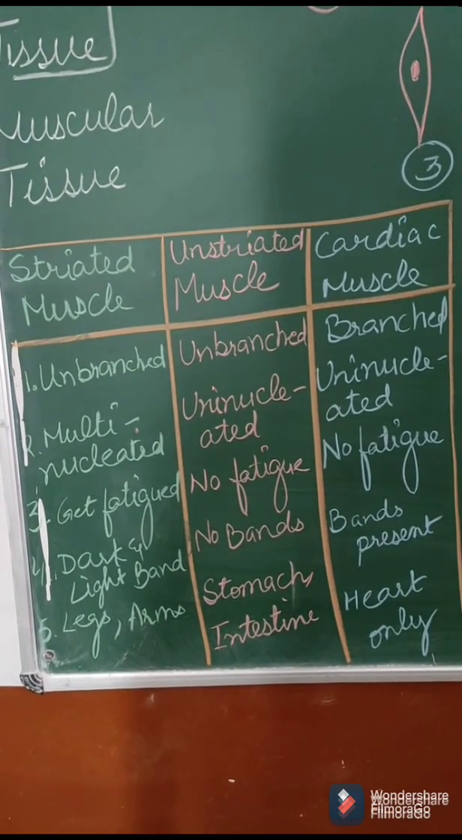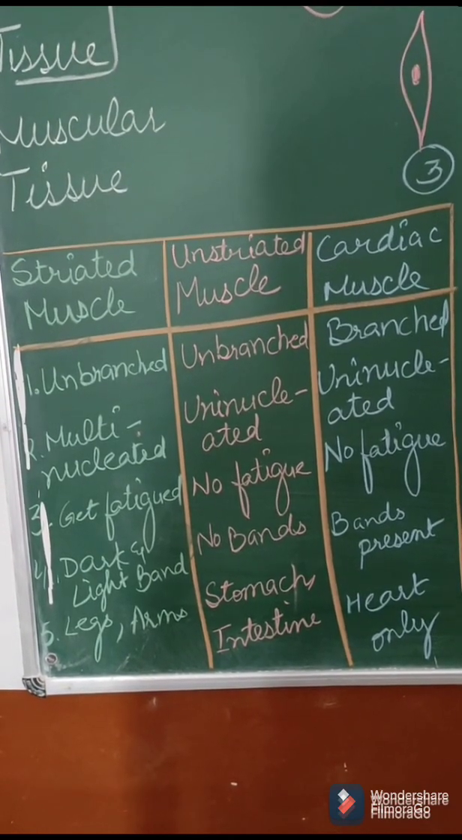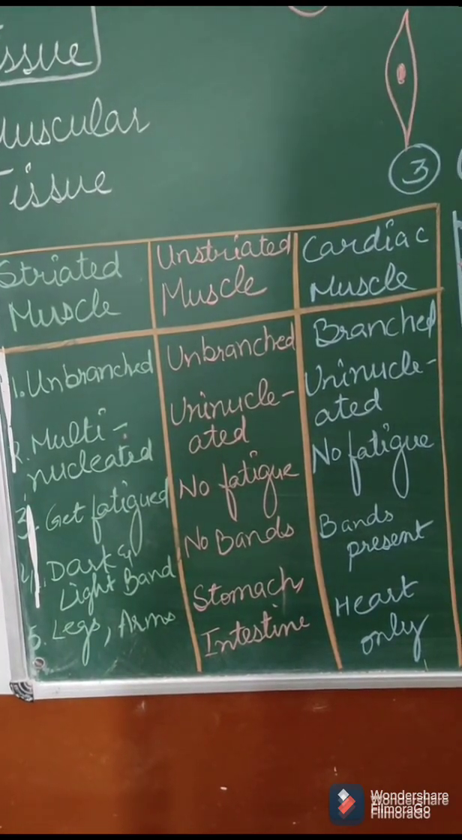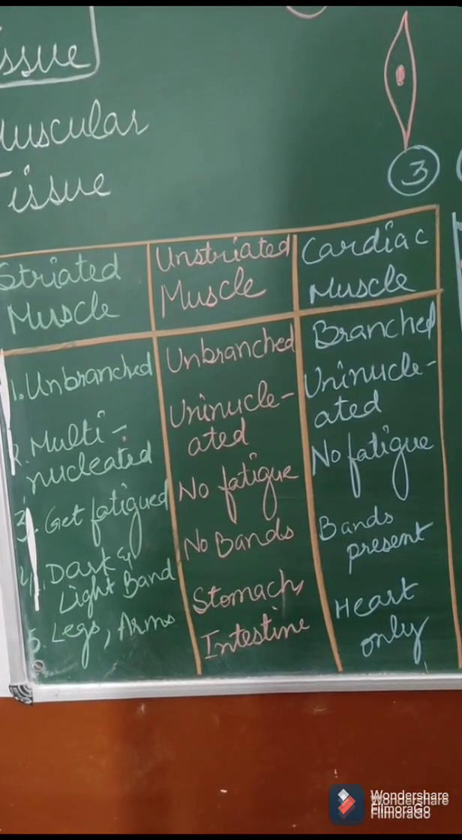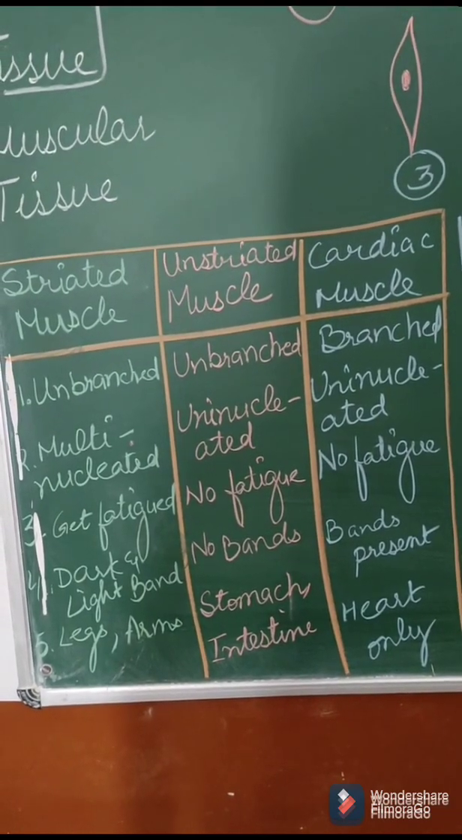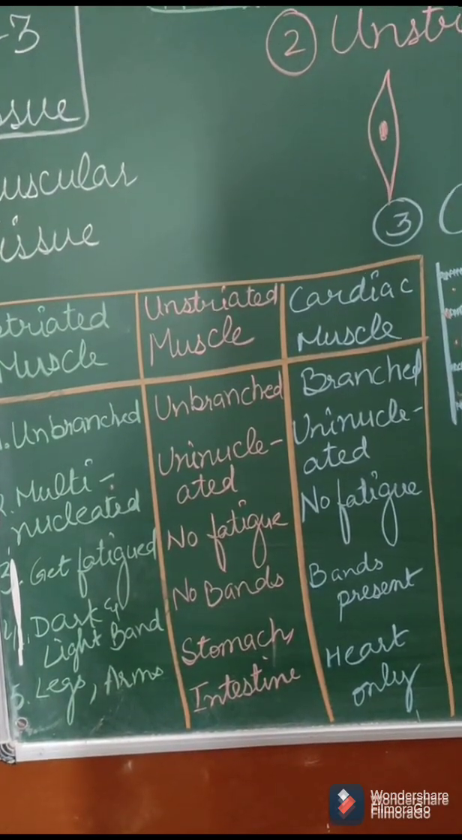Then let's talk about the nucleus. In striated muscle, inside one cell many nuclei are present, so it is multinucleated. In unstriated, it is uninucleated. That means only one nucleus is present. In cardiac muscle, again uninucleated, only one nucleus per cell.